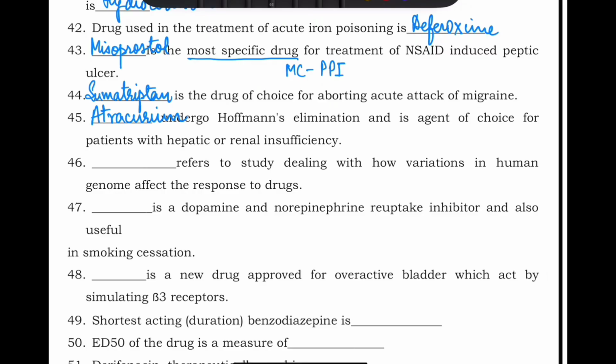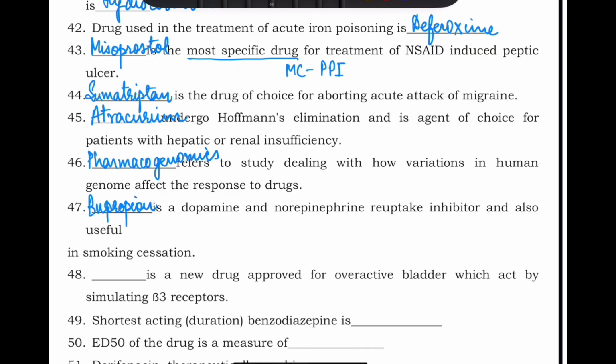Dash refers to study dealing with how variations in human genome affect the response to drug. So that is pharmacogenomics. Pharmacogenomics is how genome affects the drugs. Dash is a dopamine and norepinephrine reuptake inhibitor and also useful in smoking cessation. So this they are giving you an idea, that is bupropion. Bupropion is a norepinephrine and dopamine inhibitor and is used for smoking cessation.